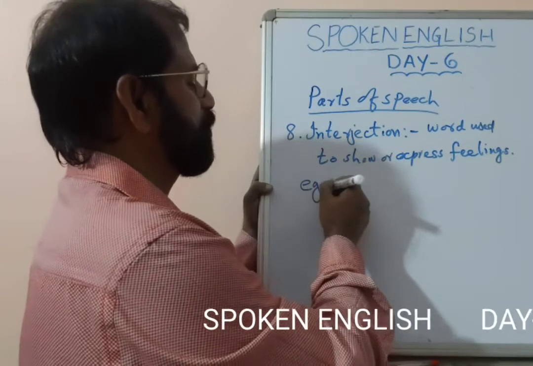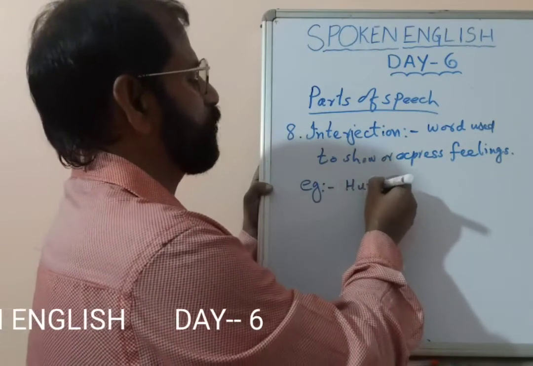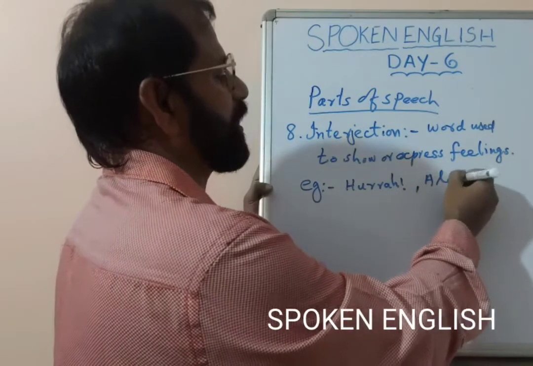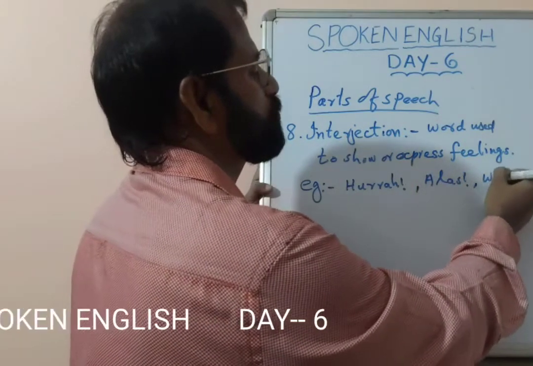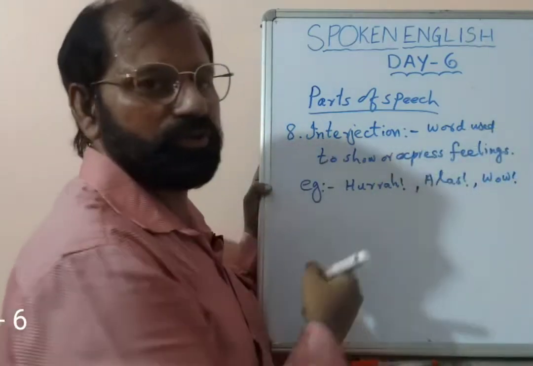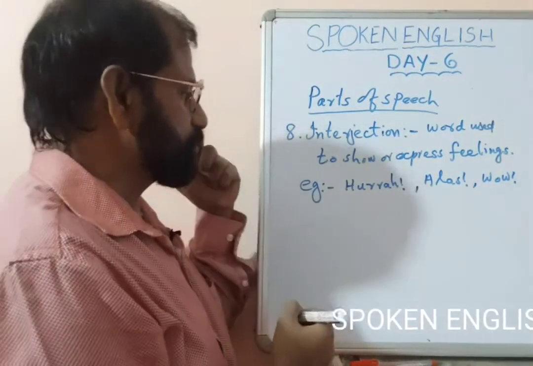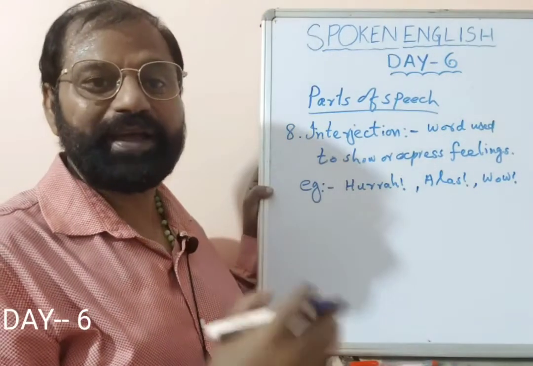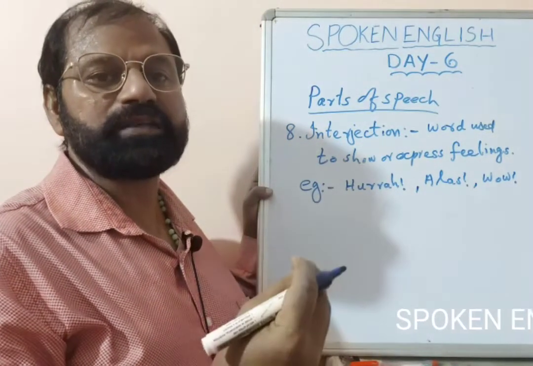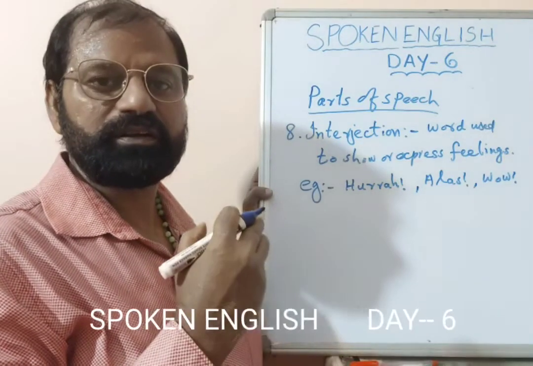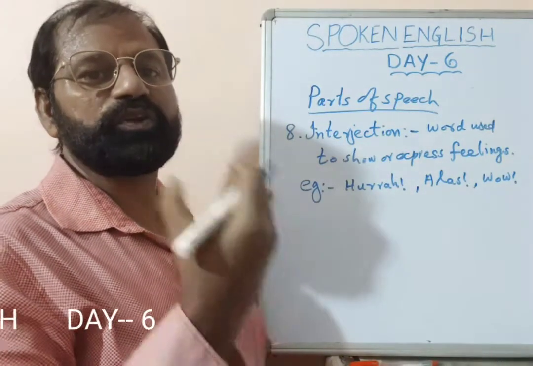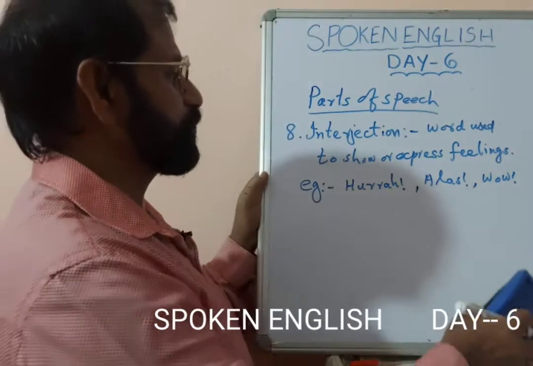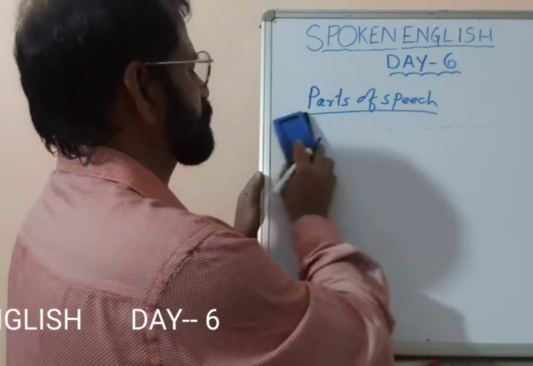Example: hooray. Hooray means happiness. Alas, to show sadness. Wow, surprise. Okay, so this is interjection. Hooray, we won the match. Happiness. Alas, my cat is dead. Wow, when you see something very nice, you are surprised. You use it like that. Okay, now this is interjection.